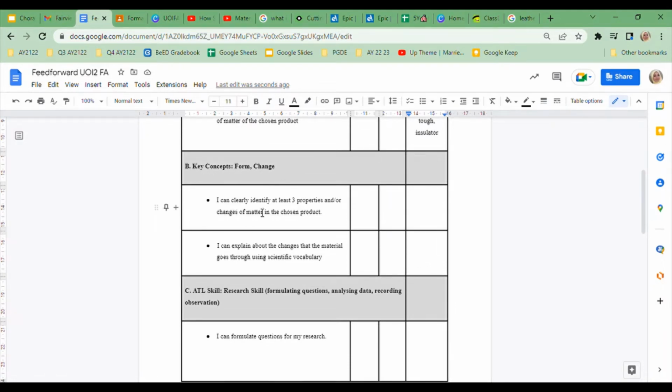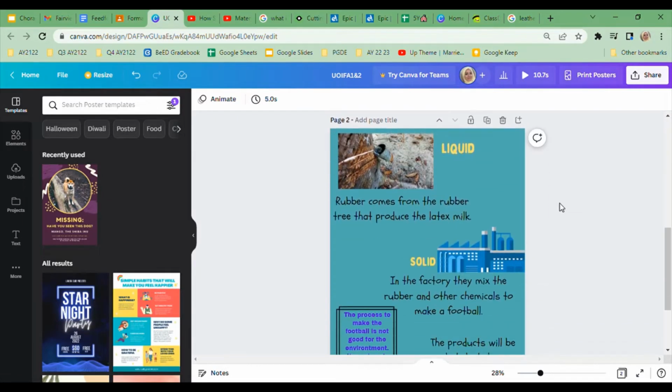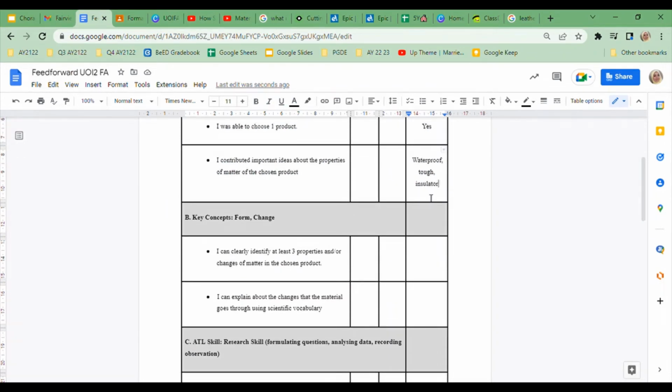Number 1, I can clearly identify at least 3 properties and or changes of matter in the chosen product. If we look at Ayman's poster and scroll down to the bottom, we see one change of matter, which is from liquid to solid. Now this is fine. However, this checklist is asking for 3 examples. So if you include this, then you would have already fulfilled this part.